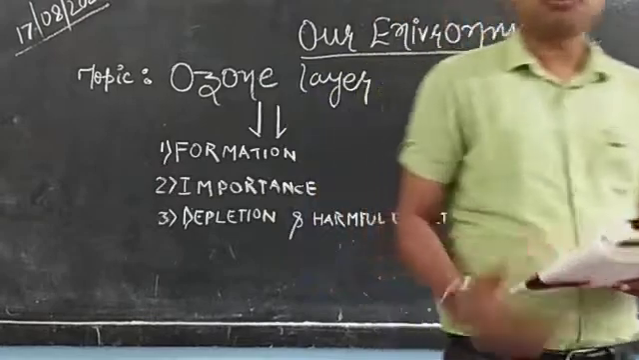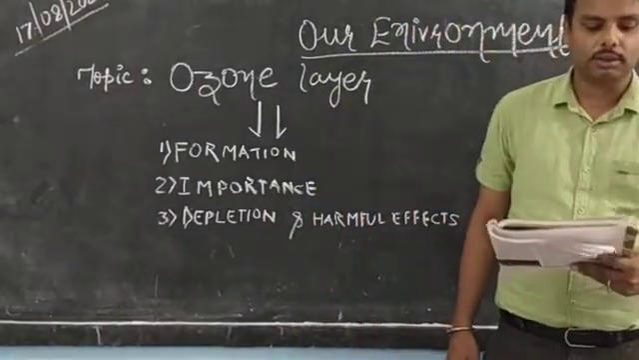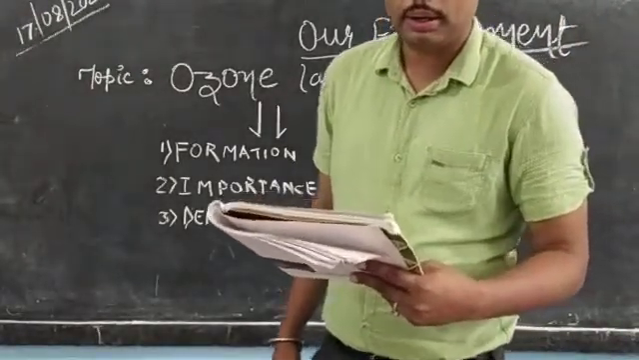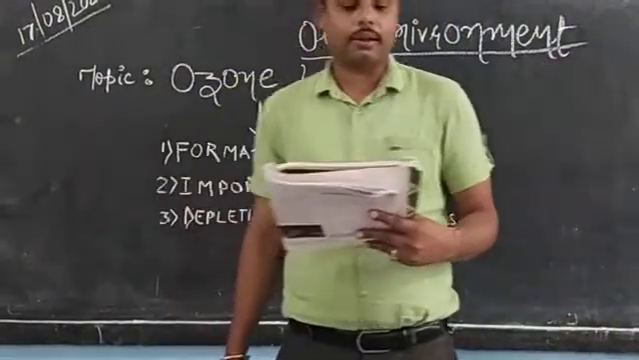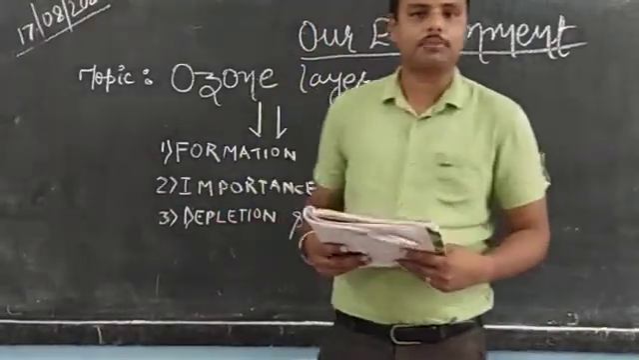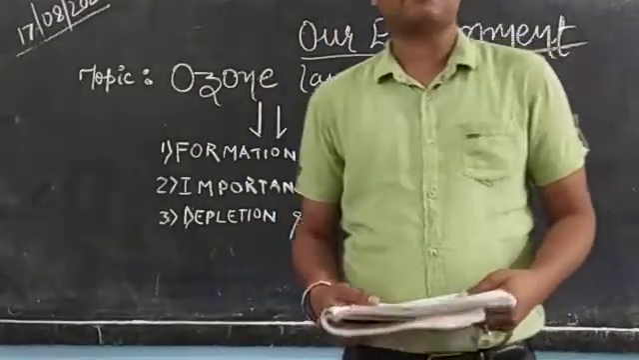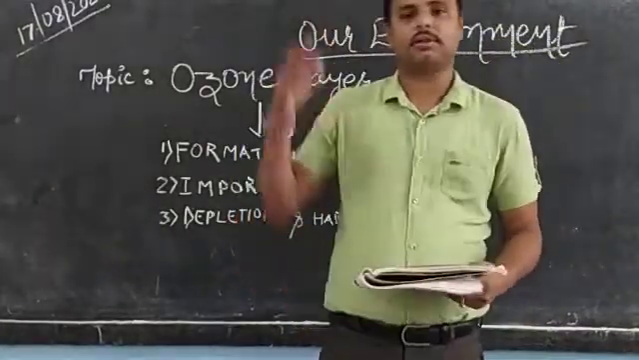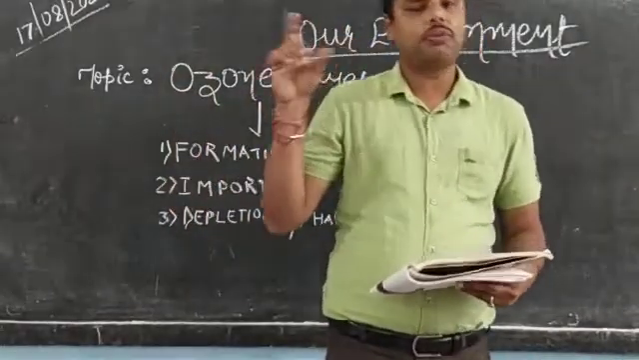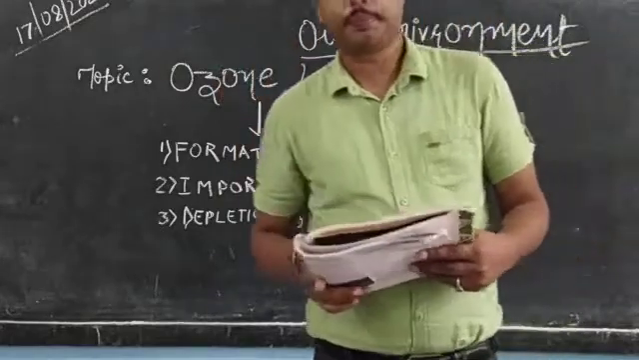The formation of ozone. Ozone is made up of three atoms of oxygen, while ordinary oxygen is made up of only two atoms of oxygen. The formation of ozone takes place in the upper stratosphere. The stratosphere is the layer of the atmosphere where the ozone layer is formed.